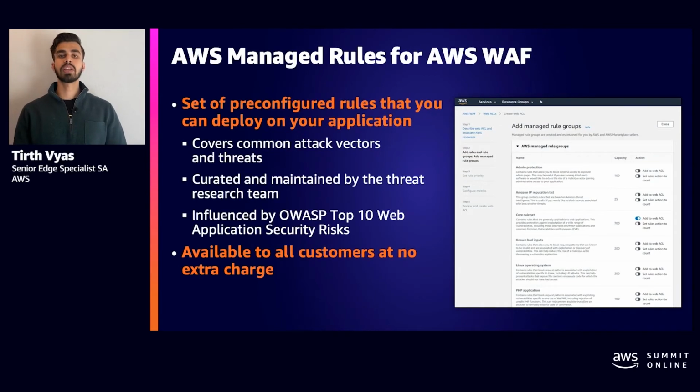So I talked about AWS Managed Rule Sets a bit. The idea behind AWS Managed Rule Sets is that we would cover the common attack vectors so that you don't have to spend a lot of time managing a basic set of rules. So we provide you with a stable baseline to work with. These rules are managed by our threat research team, which is an extension to our DDoS response team from AWS Shield Advanced. These rules are primarily influenced by the top 10 security risks identified by the OWASP community. And one really cool thing about AWS Managed Rule Sets is that you can use them at no extra cost.